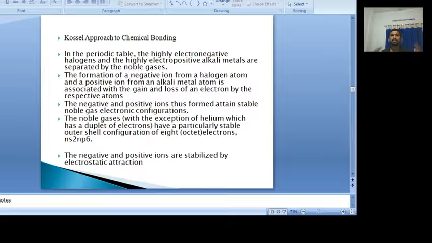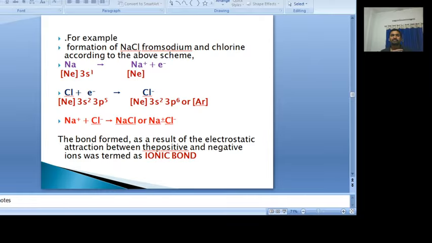So after that, the positive and negative ions combine with each other after getting the stable electronic configuration. Now these negative and positive ions are stabilized by the electrostatic force of attraction. This electrostatic force of attraction brings the two ions very closely, so that we simply call it the electrovalent bond, or the ionic bond.